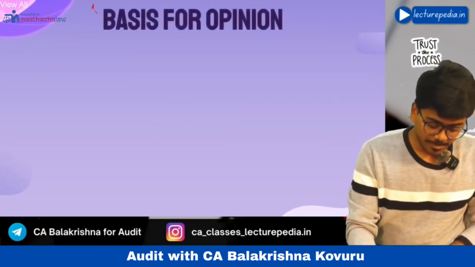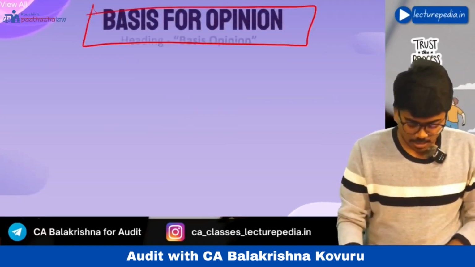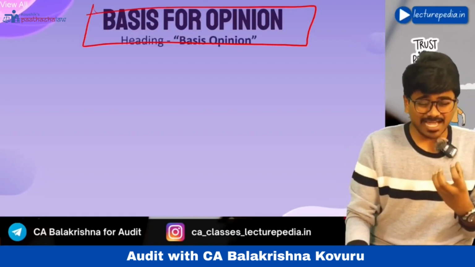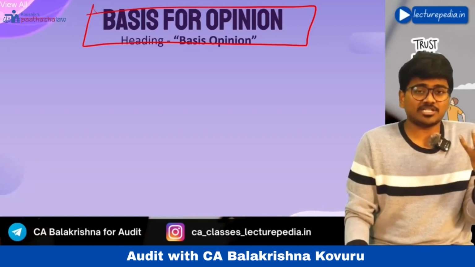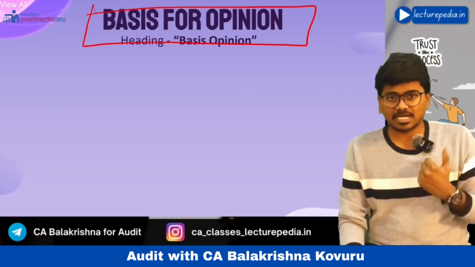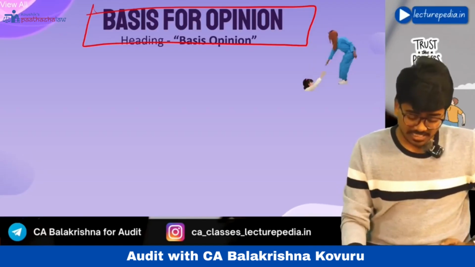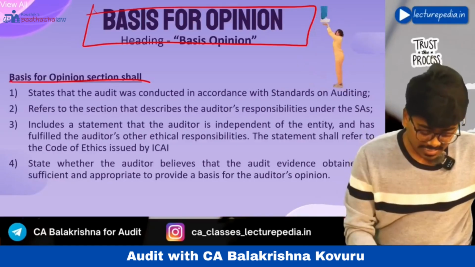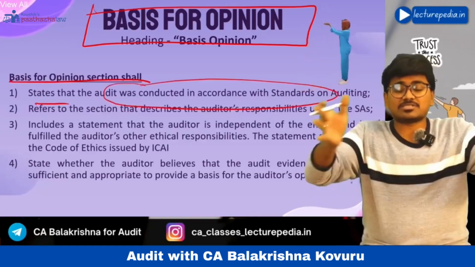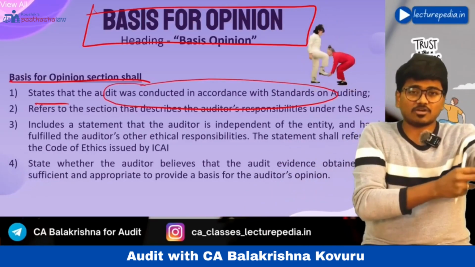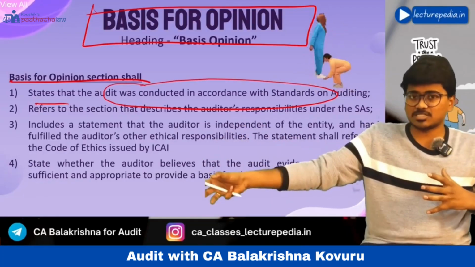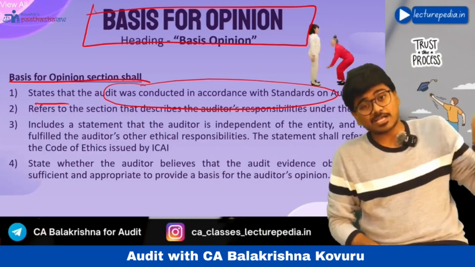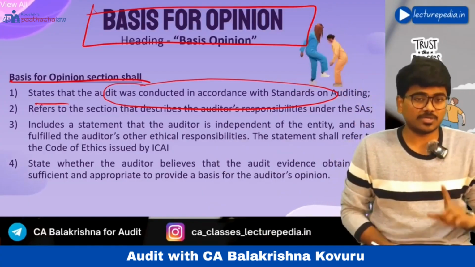Next, coming to the basis for opinion paragraph. In the basis for opinion paragraph, the auditor will express how he has derived the opinion which he has given in the opinion paragraph. Here, the auditor should refer to the following. The basis for opinion paragraph shall state that the audit was conducted in accordance with the standards on auditing. For the purpose of conducting this audit, we have followed standards on auditing. This point you need to mention only if you have actually followed all the standards on auditing. Otherwise, you cannot mention this point.